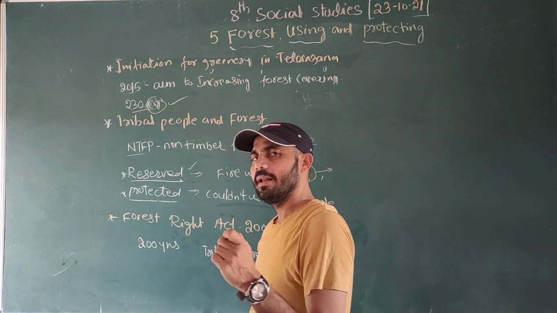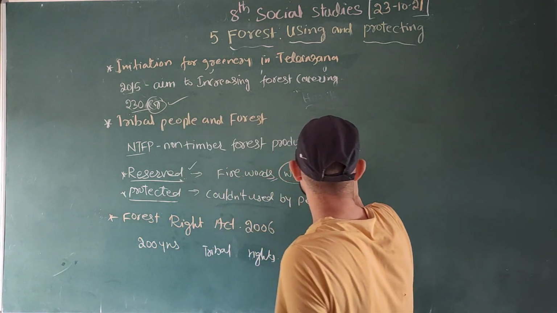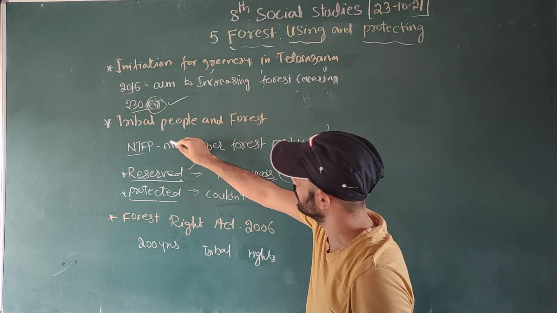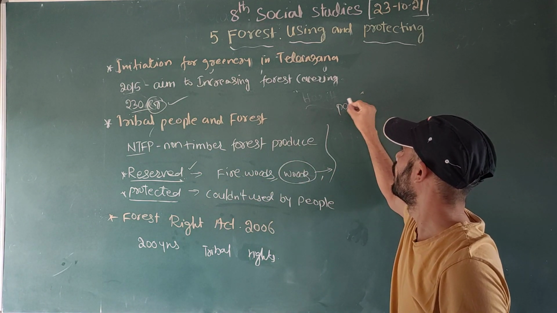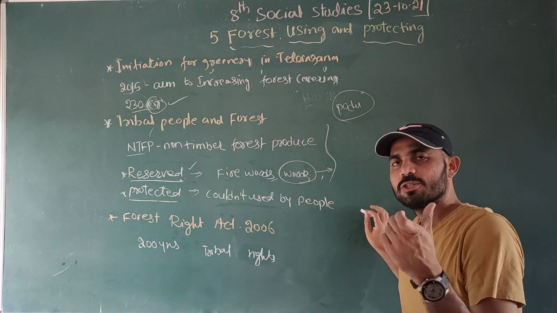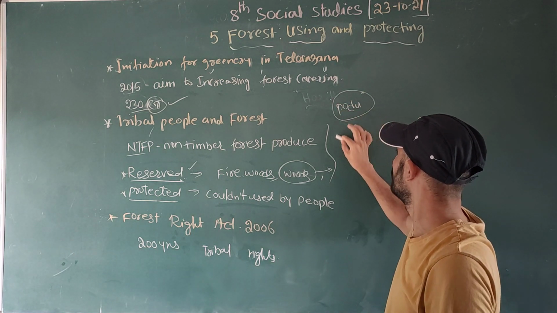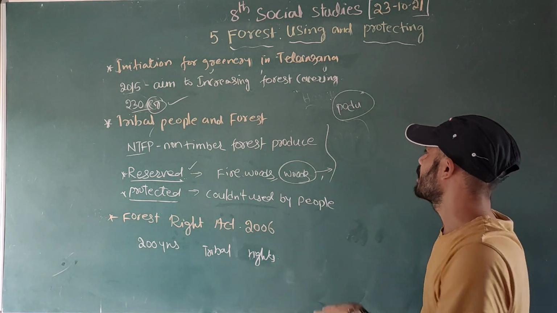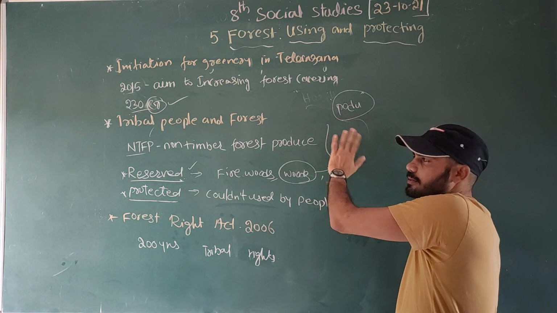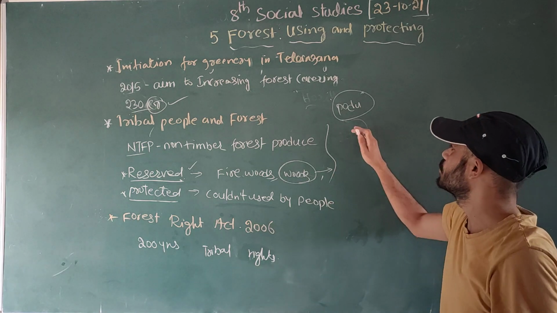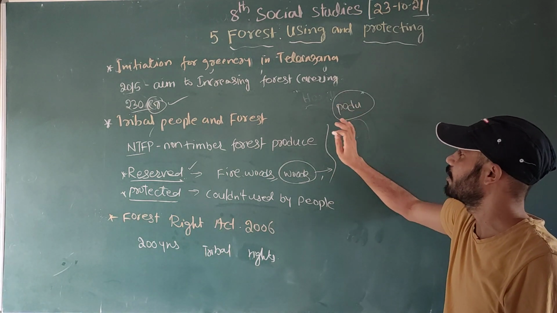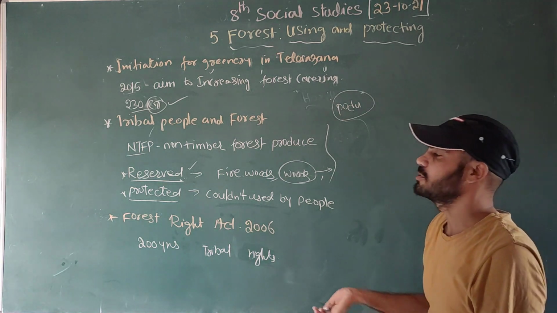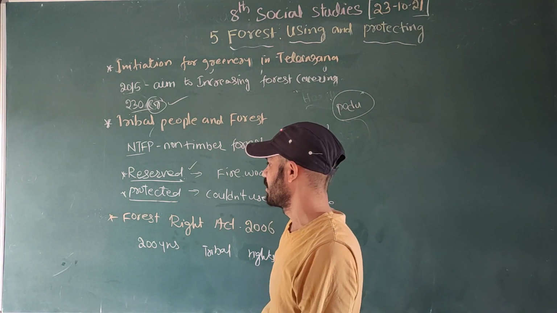Why? Because in India, most of those living there are tribal people. What will they know? The podu. What is meant by podu? This is shifting cultivation. In shifting cultivation, they deforest the trees, cutting the trees, and they do the cultivation and move from one place to another place. Then they start the same again. So this way many things are also happening. So that's why the forest has to be protected.